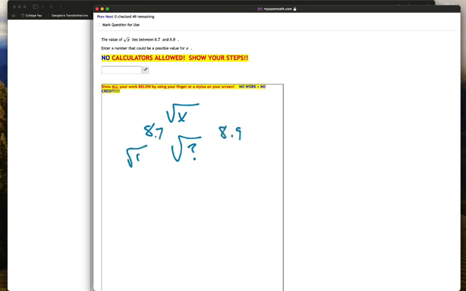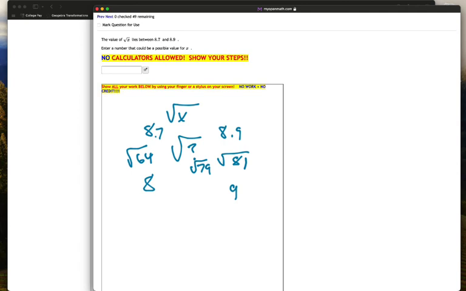So we know that the square root of 64 is 8, and we know that the square root of 81 is 9. So we know we're going to be a little bit less than 9. So a good guess might be something like square root of 79, something like that.